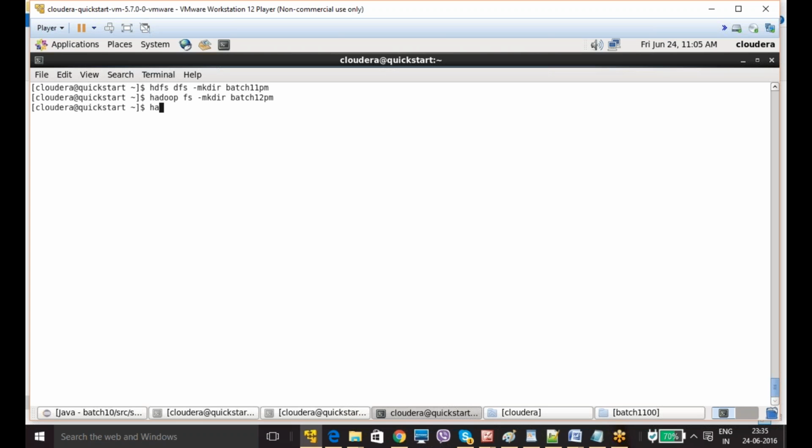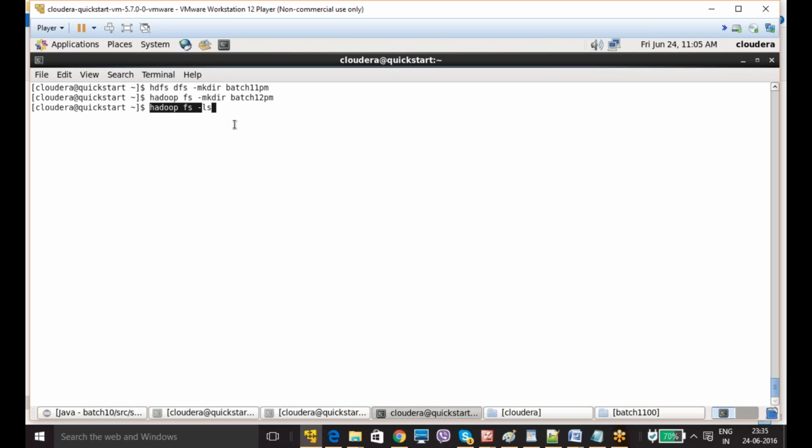Now, if you want to check how many directories are available under your user ID in the Hadoop system, you give hadoop fs -ls. In Unix I just gave ls, whereas in Hadoop I am giving hadoop fs -. This is the common one you need to give when you are connecting to Hadoop. It is not going to be changed, never ever.